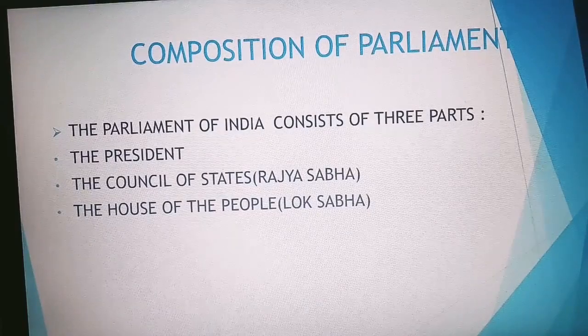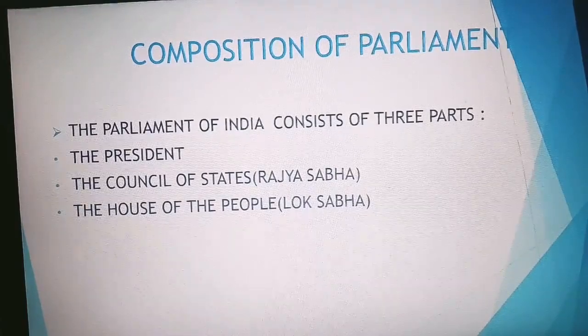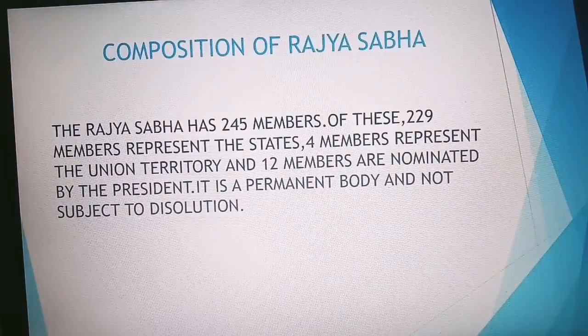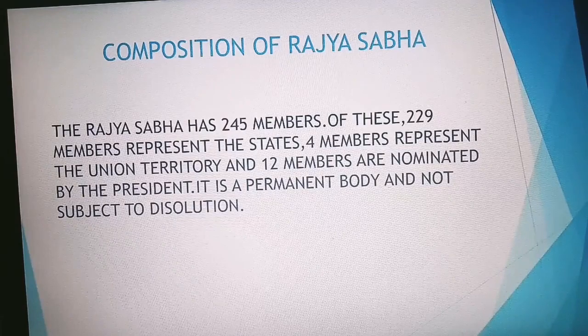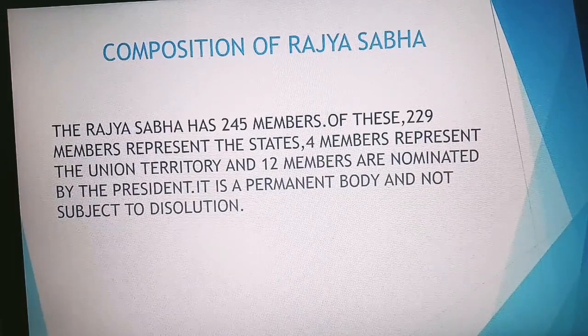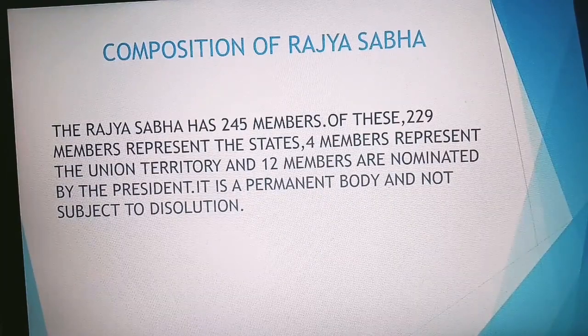Now I will discuss the composition of Rajya Sabha. The Rajya Sabha has 245 members. Of these, 229 members represent the states, 4 members represent the union territories and 12 members are nominated by the President. It is a permanent body and is not subject to dissolution.